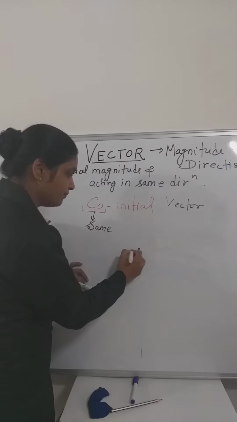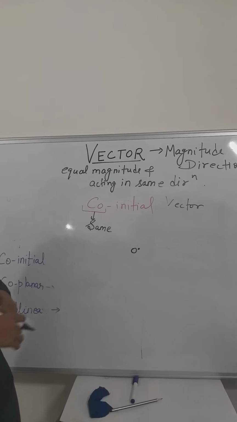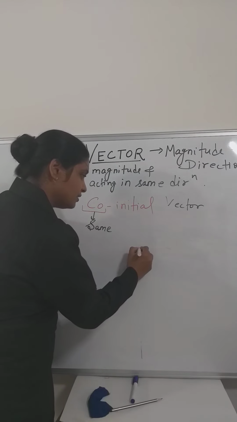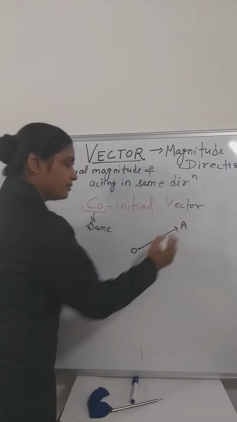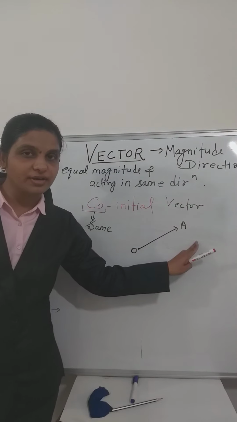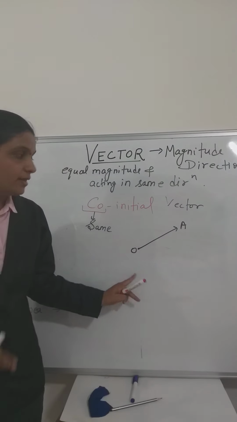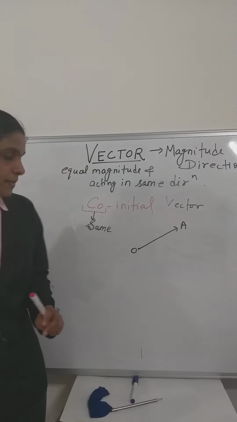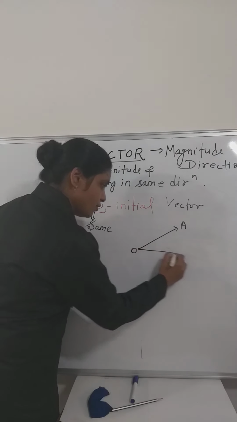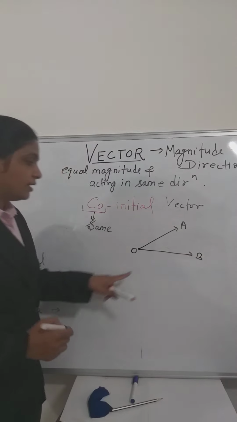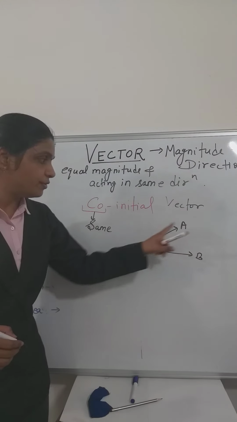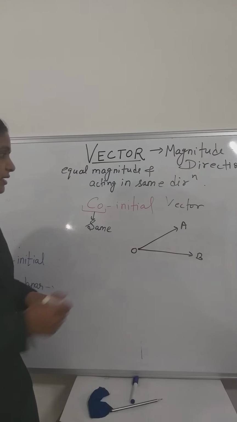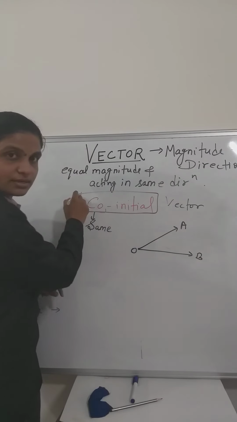For example, O is some point on this plane. A vector is going like this. Now we can say OA is a vector, O is the tail, A is the head, it's pointing somewhere, okay. Now another vector is there, OB vector. OB vector and OA vector are two vectors having the same initial point, that is called co-initial vectors.